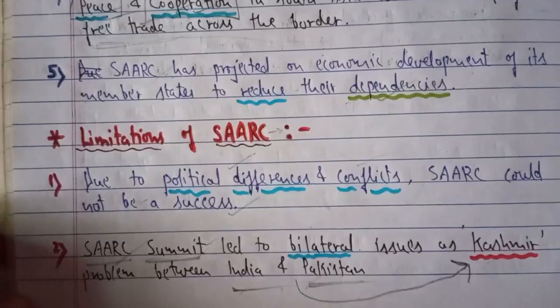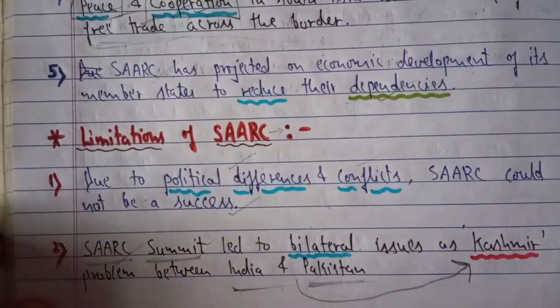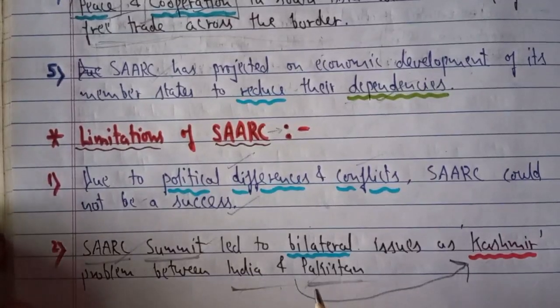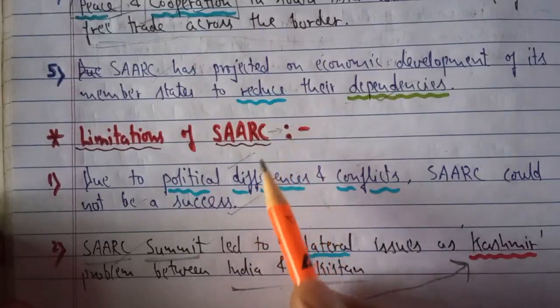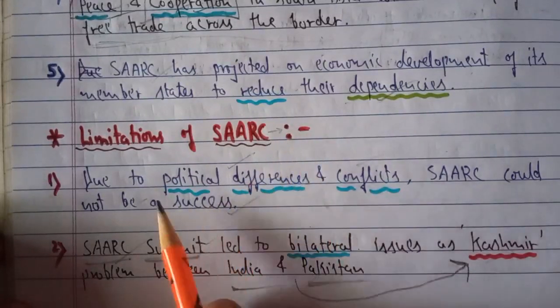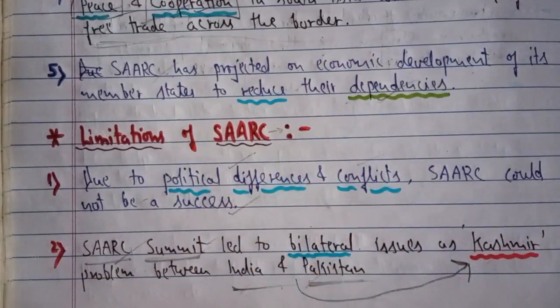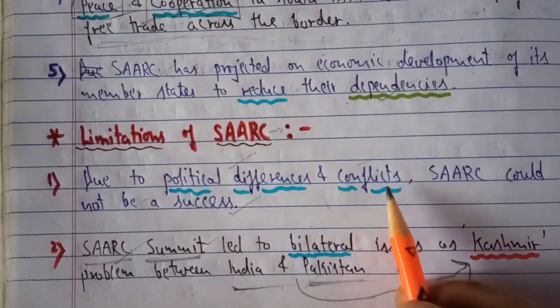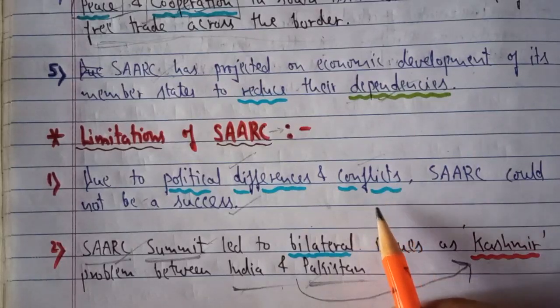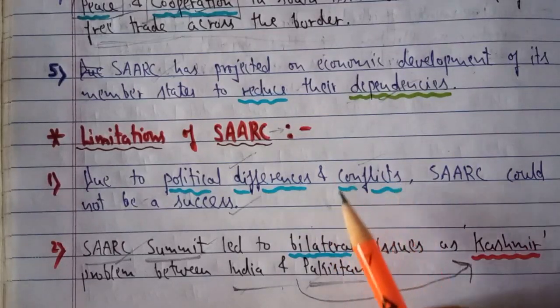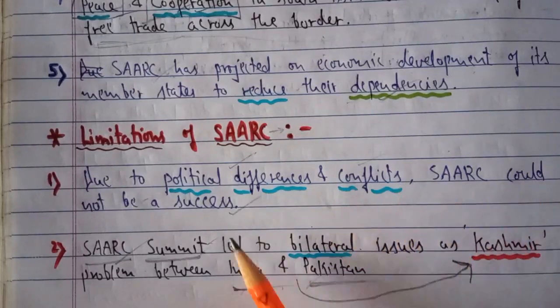Till now, we could say that SAARC has not been so popular or successful in its objectives and aims, and there are some limitations which are stopping SAARC from achieving its aim. For example, due to political differences, there is so much diversity in this region, with different political systems and a lot of conflicts, like India and Pakistan, India and Bangladesh, India and Nepal. Amongst all the countries there are so many differences. SAARC could not be a success.